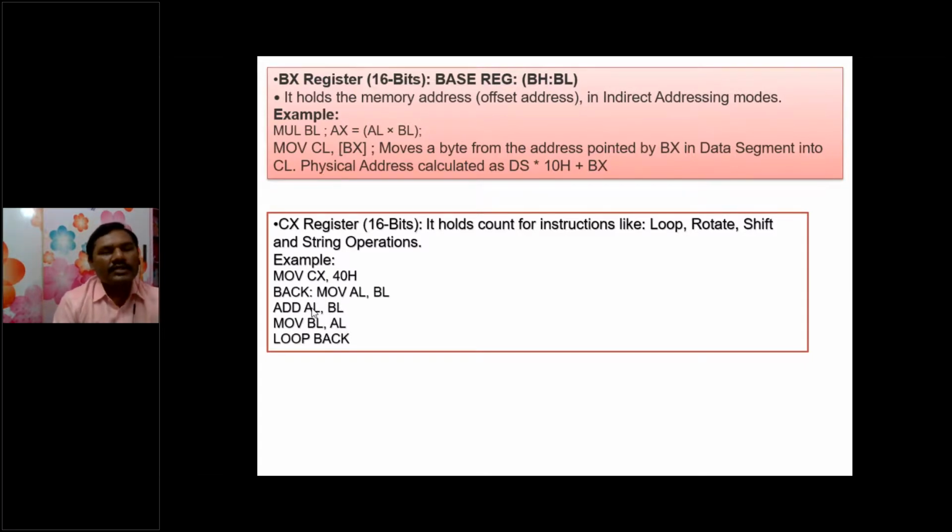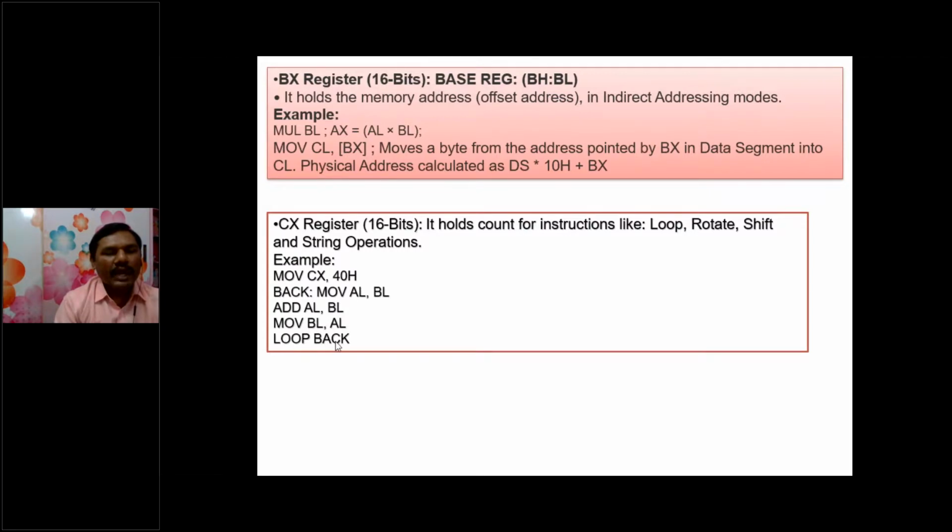Why? Because as we have seen in the earlier explanation, ADD AL, BL means the content of BL is added with AL and the result is again stored in the AL register. Now to perform one more operation, AL must become free, so the content of the AL register goes to BL.